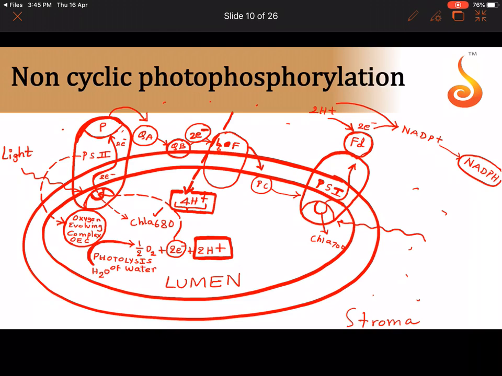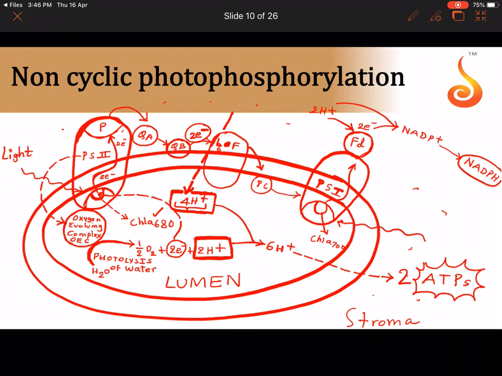So totally, if you can see, we have 4 protons plus 2 protons, that is 6 protons. I want you to bear in mind about these 6 protons. Later we will see that these 6 protons, through a special mechanism, have the ability to generate 2 molecules of ATP. So 6 protons will give us 2 molecules of ATP.